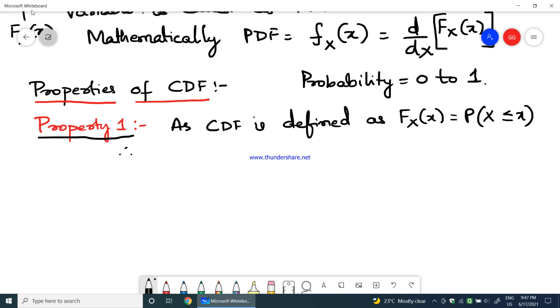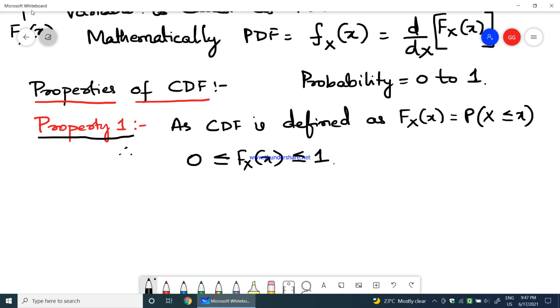1. Okay. So therefore, as Fx of x is also a probability function, therefore Fx of x would be greater than or equal to 0, less than or equal to 1. Okay. So Fx of x will be greater than or equal to 0 and less than or equal to 1, because Fx of x is the probability of the random variable x.